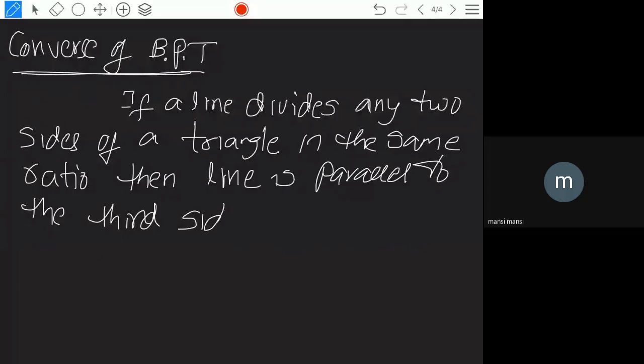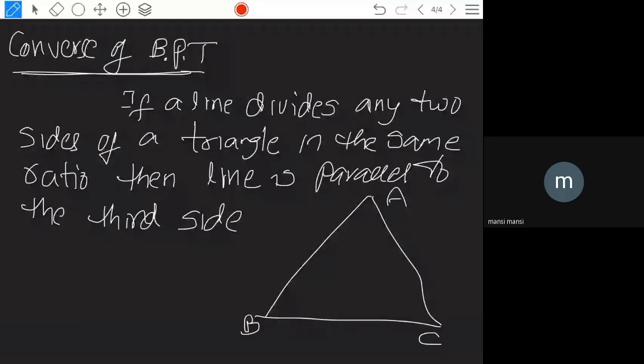So the converse of the basic proportionality theorem: previously, if a line was parallel, it divided the sides in equal ratio. Now the converse is, if a line divides the sides in equal ratio, then it is parallel. That is nothing but what the statement is saying: take any triangle ABC into consideration, and take any line DE that divides AB and AC in equal ratio.